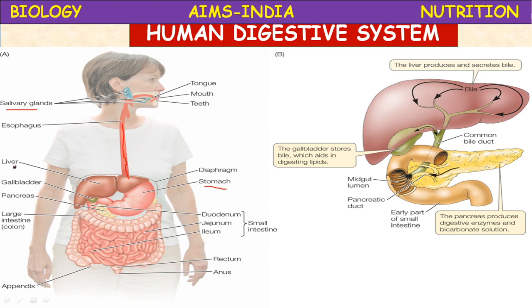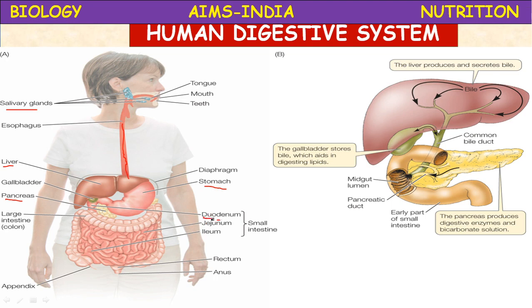Then the liver is a digestive gland, the largest gland, which secretes bile juice. The bile juice opens into the gallbladder by means of the bile duct. In the gallbladder, bile juice gets concentrated and opens into the duodenum by means of a common duct, the cystic duct. Okay, the pancreas is a digestive gland. This pancreas secretes pancreatic juice which opens into the duodenum, and the duodenum is the first part of the small intestine.